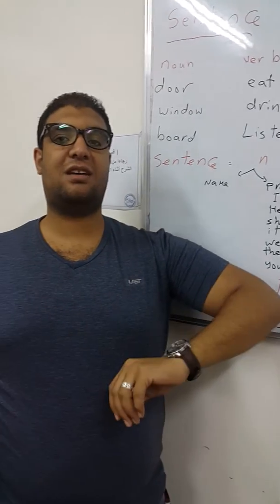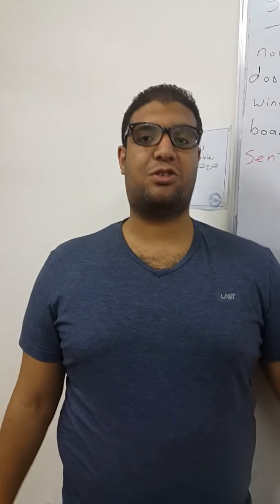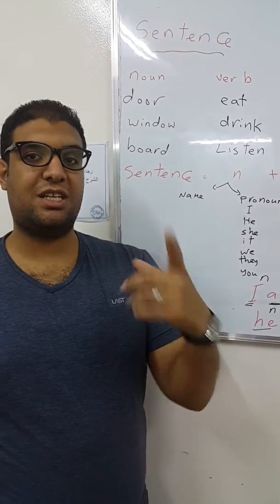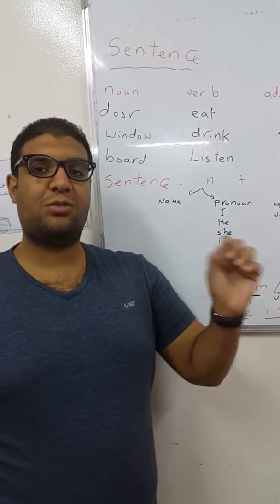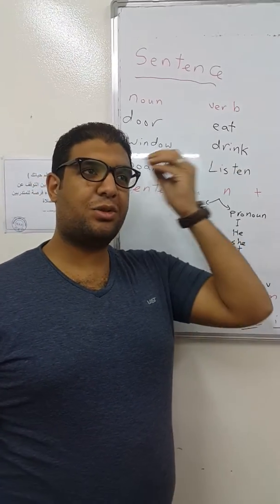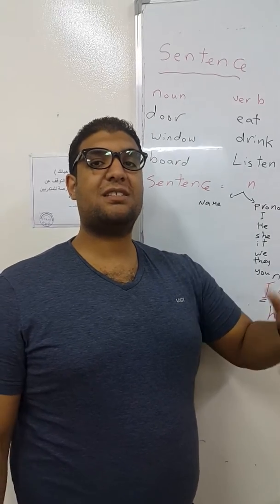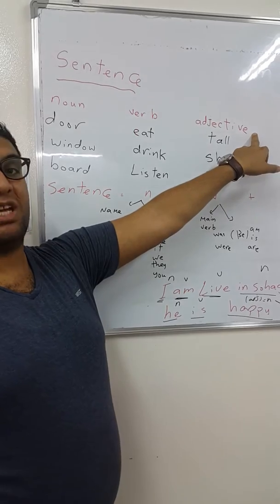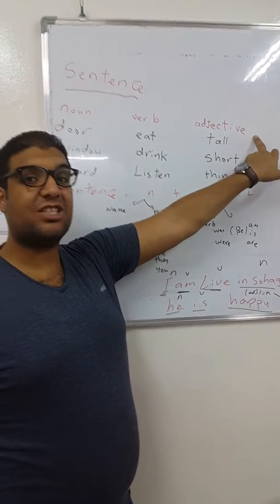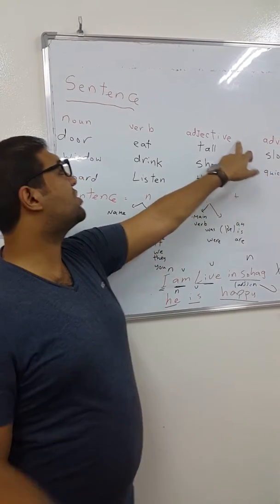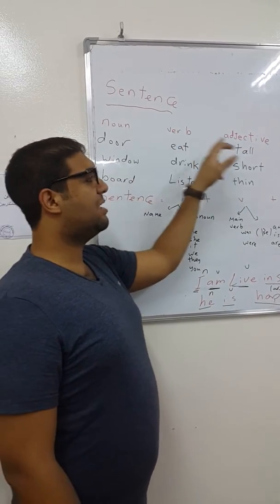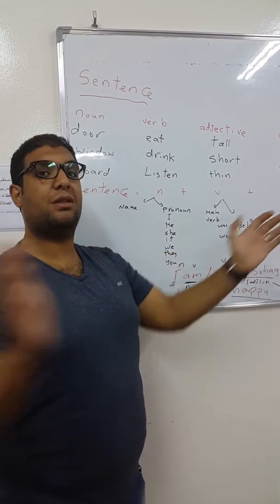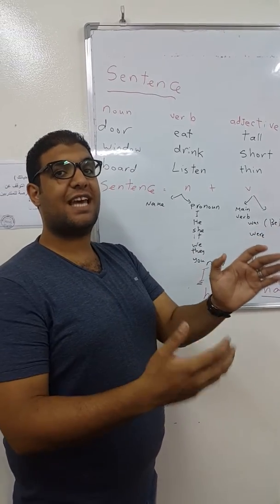Okay, so after that, we have a lot of nouns, we have a lot of verbs. But for example, Mahmoud. Do we have only one Mahmoud in Egypt? Of course not. So Mahmoud as a noun is not enough to think about the picture. So we need something more to describe this picture, and we call it an adjective. Repeat, adjective. So what is an adjective? An adjective is a word which describes the noun. For example, Mahmoud. Who is Mahmoud? The tall one, the short one, the fat one, the thin one. So this is what we call an adjective.